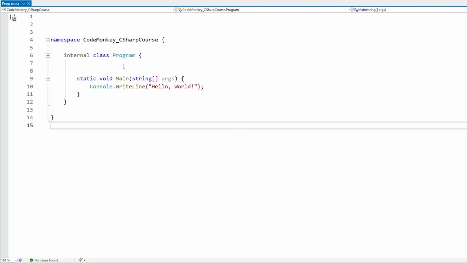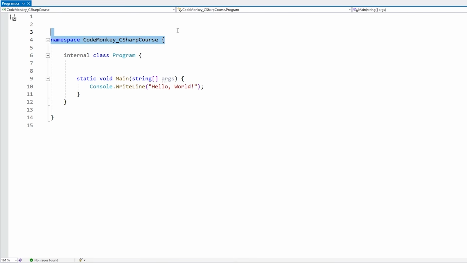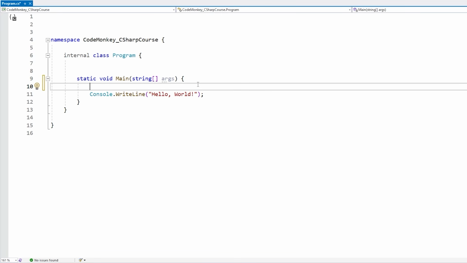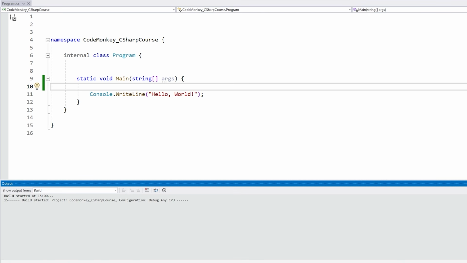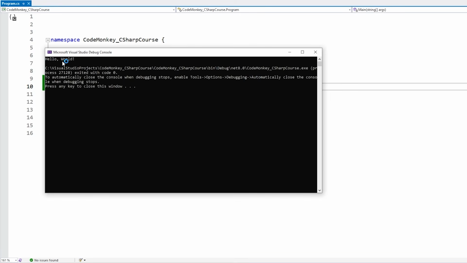For now, you really don't need to worry about the specifics of this. So don't worry about what is a namespace, what is a class, what is static, and so on. For now, you can ignore all of that. Just know that the only difference in this template is all the code that we've been writing. Right now, we would simply write it directly in here inside the main function. If we run this, we should see the exact same hello world. Yep, there it is, hello world, exactly the same as previously.